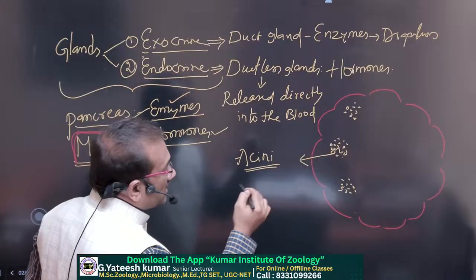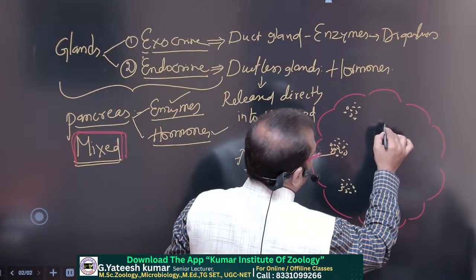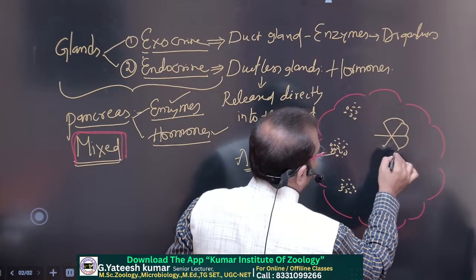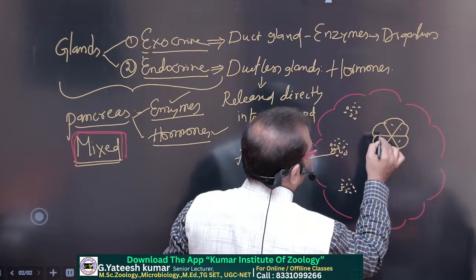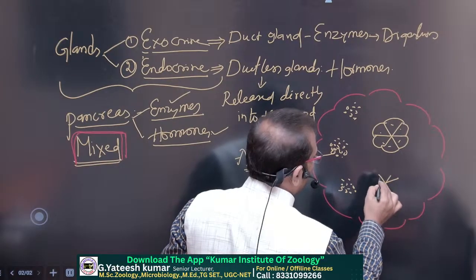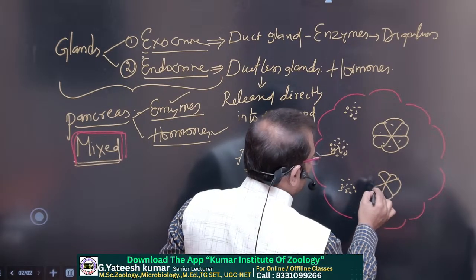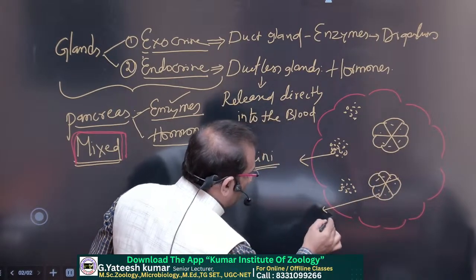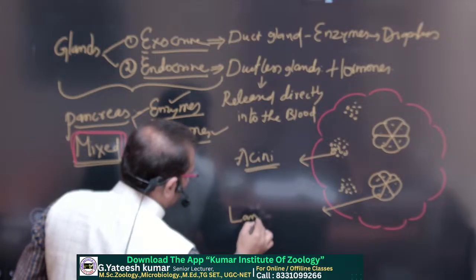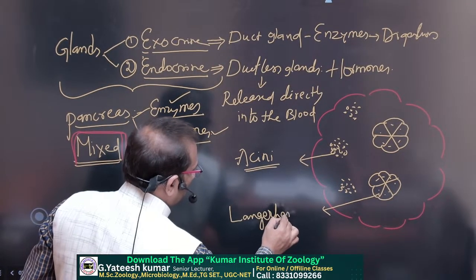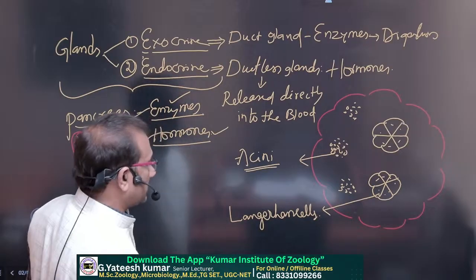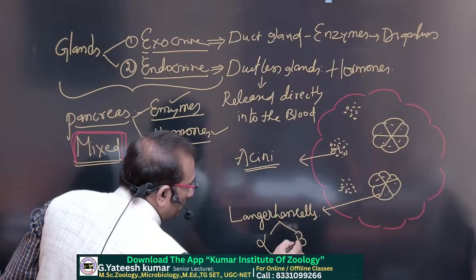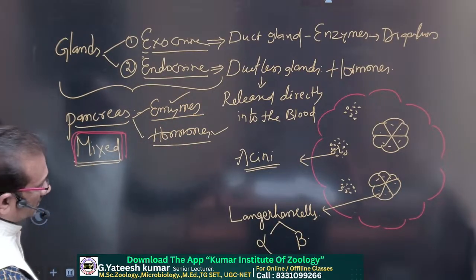Some other cells were discovered by Langerhans, so these cells are known as Langerhans cells. Langerhans cells are of two types, alpha cells and beta cells.